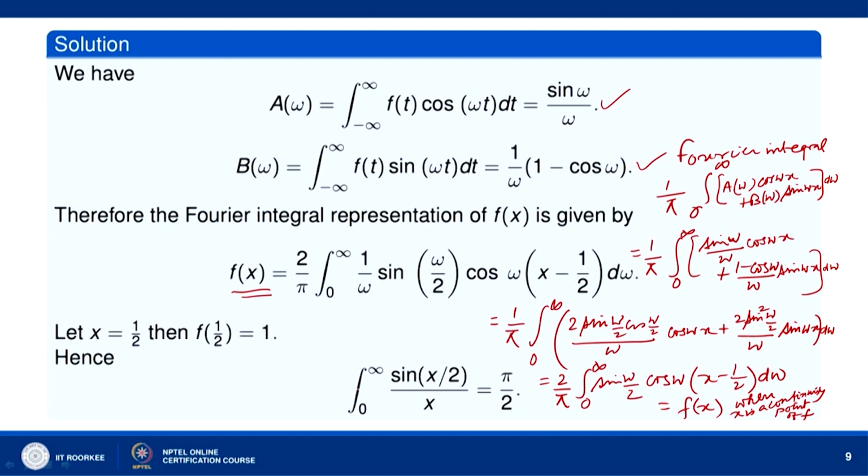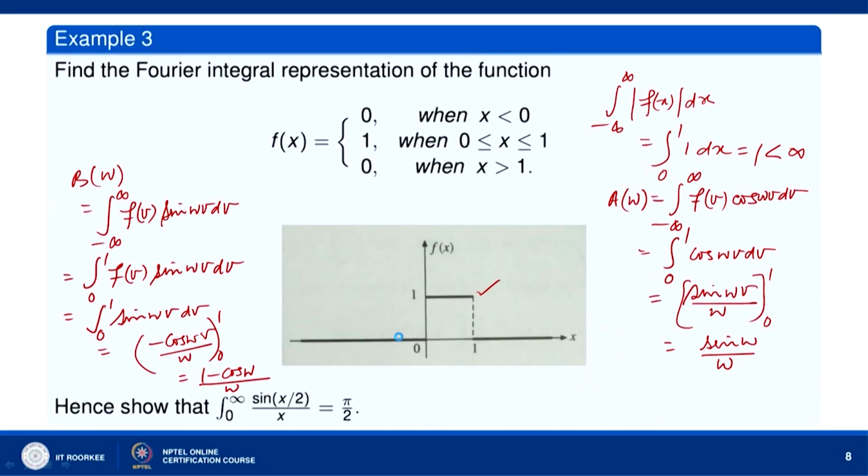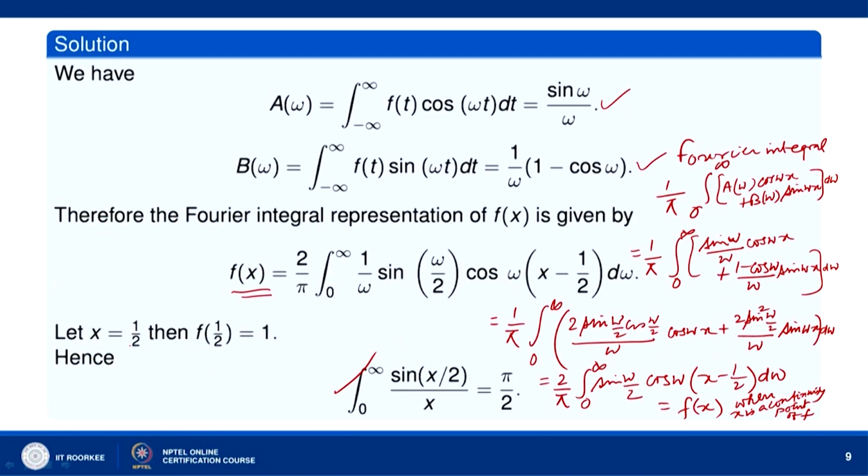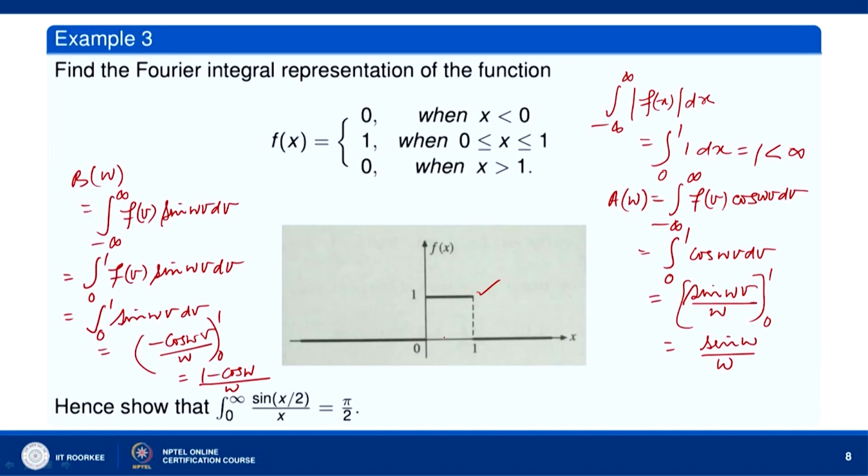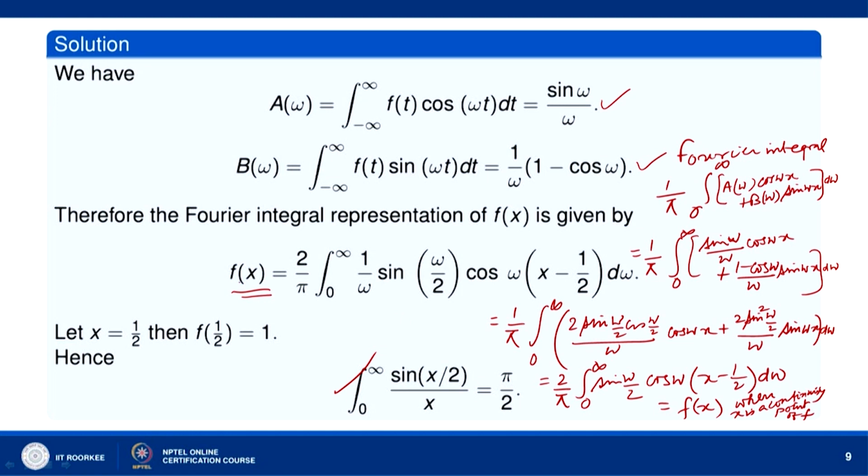Now, we have to find the value of the integral 0 to infinity sin x by 2 over x. So, let us see, we consider x equal to half. At x equal to half, f(x) is a continuous function. So x equal to half is a continuity point and f(half) equals 1.